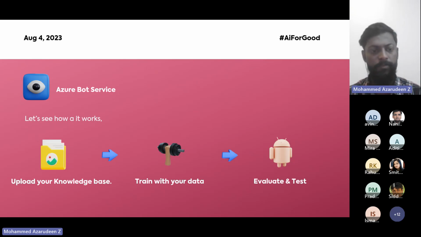So the prepared data is going to be uploaded into this knowledge base, and based upon this knowledge base, we can also train it, with further enhancements for better results, right? So we're going to train it, we're going to evaluate it, we're going to retrain it, we're going to get the customer updates, fixes, and everything, and finally we're going to deploy it. So that is how everything works, even software and everything.